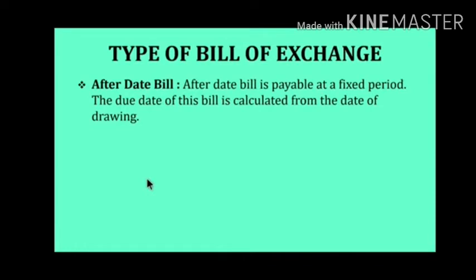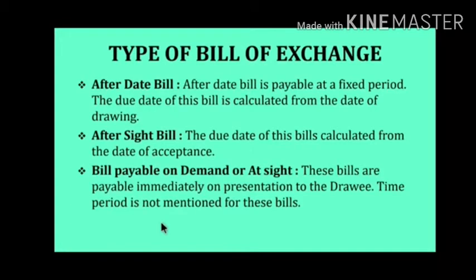After sight bill means when the transaction is done and the bill is made on the drawee, we will calculate the due date from the acceptance of the drawee. When the bill is accepted, the date of acceptance is taken. There is a difference between the after date bill and after sight bill. I hope you are clear about the difference between the after date bill as well as after sight bill.